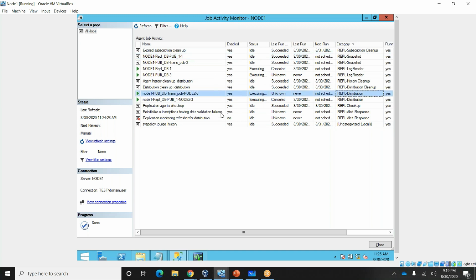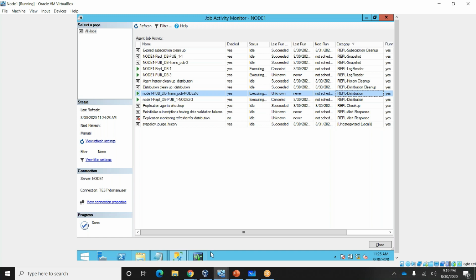We have created only one publication. If I create one more publication, one more distribution agent and one more snapshot agent will appear, but only one log reader agent appears.